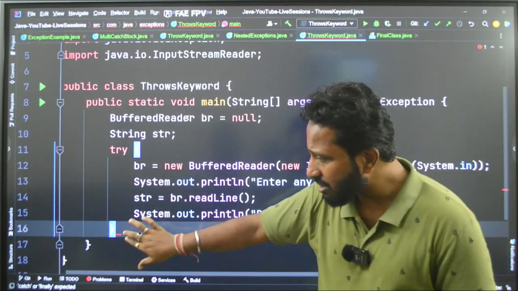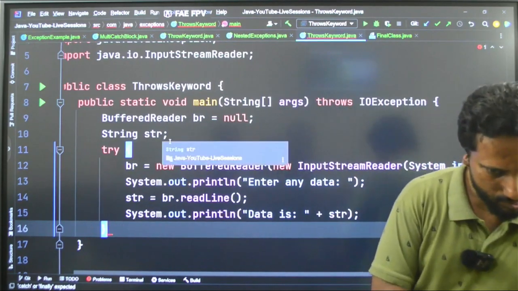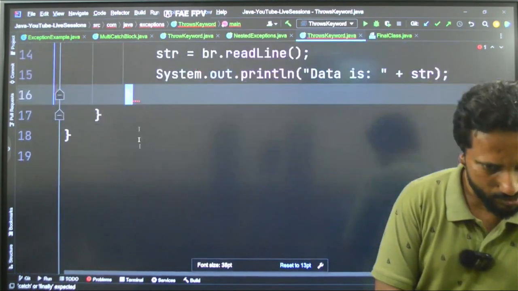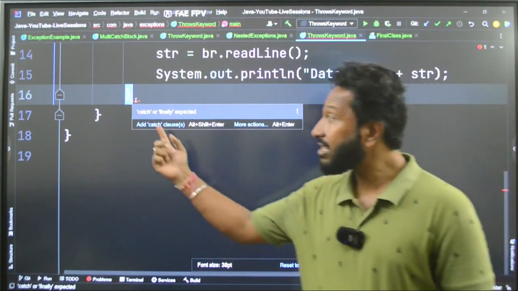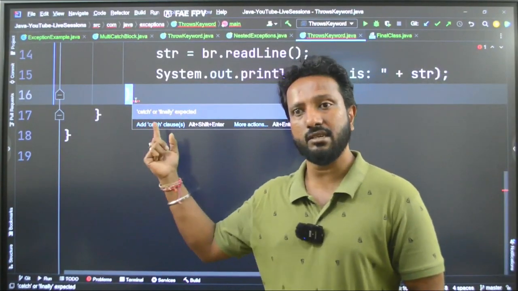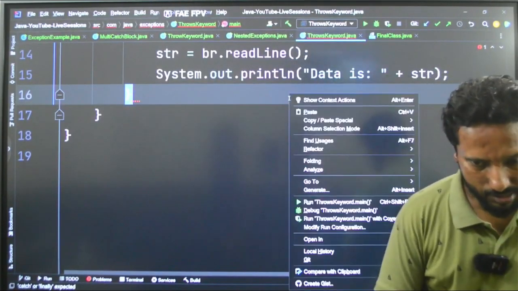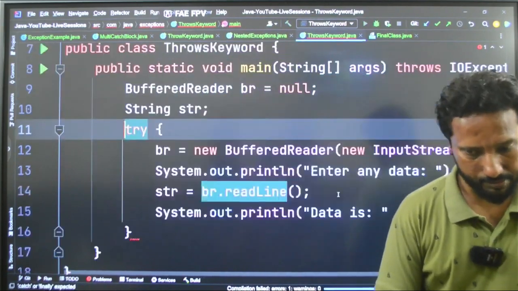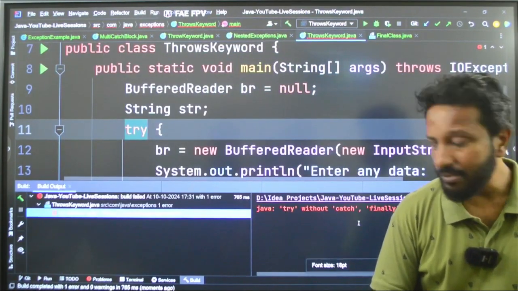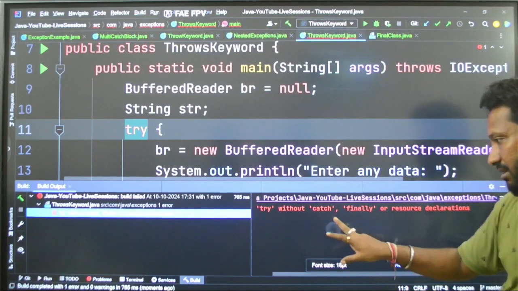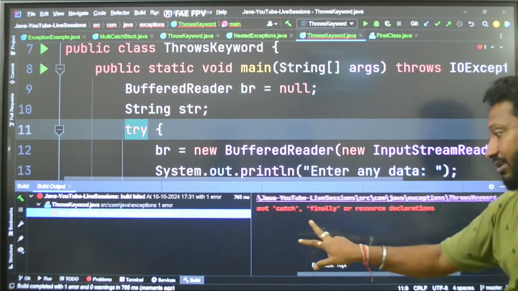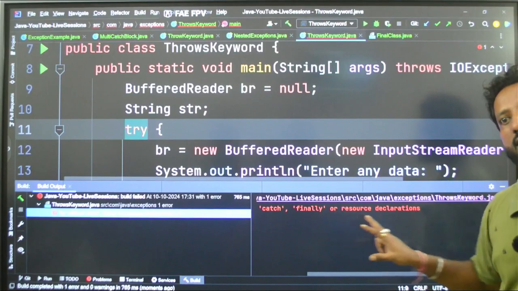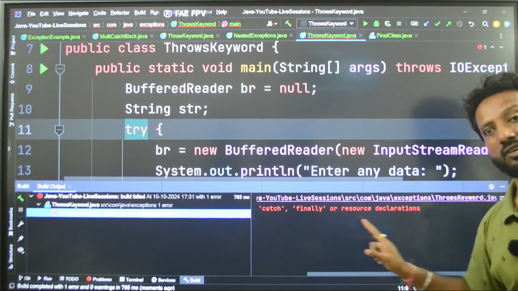You can see there is a very important warning here. What does it say? Catch or finally expected. If I run this, see the error. It says try without catch, finally, or resource declarations. This is the part I am talking about.